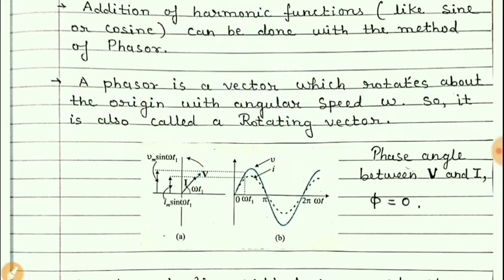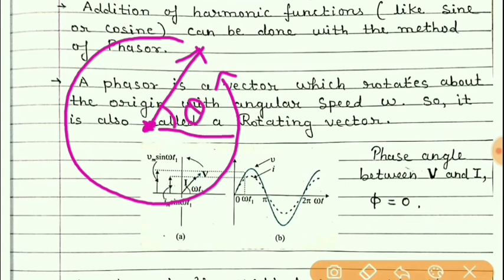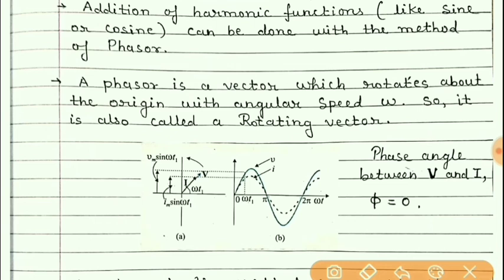But here, this rotating vector or phasor changes its direction. With respect to a fixed point, it can rotate, and when any vector rotates, the angle changes, and hence it is called a rotating vector. Actually, it is not a vector. Remember students, actually it is not a vector; the term is a rotating vector.